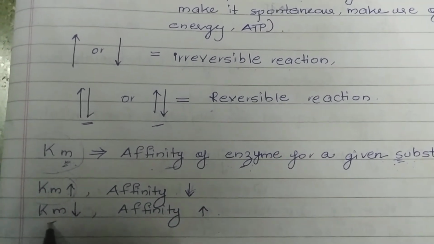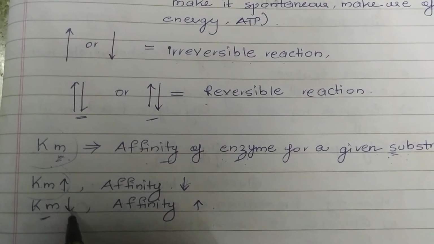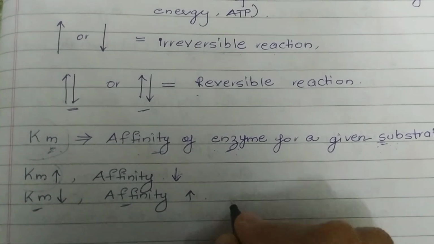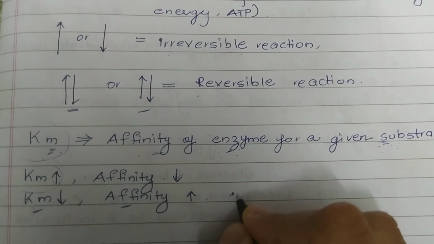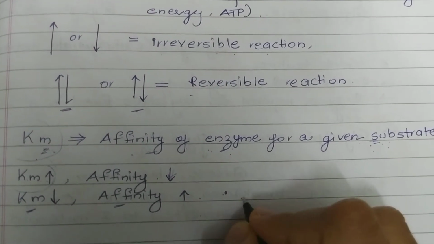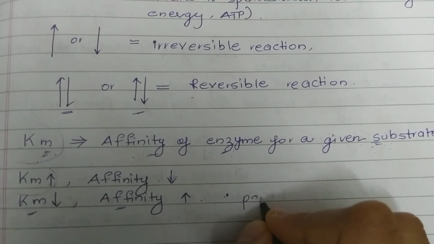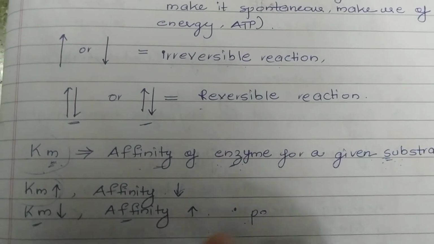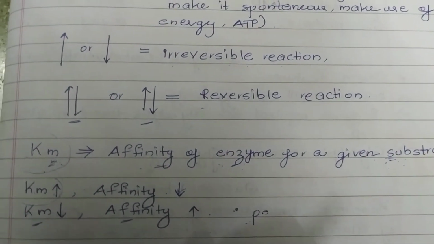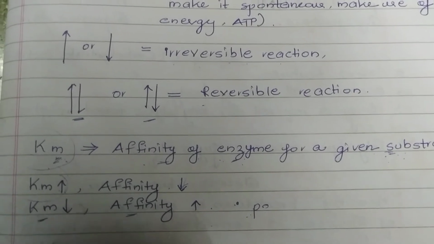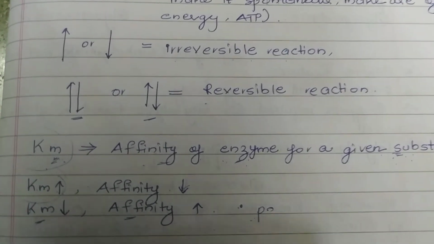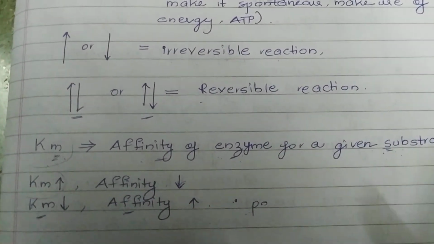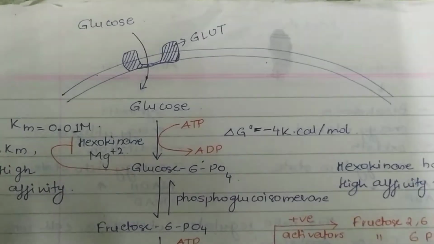Whereas when the Km value is very low, that means the affinity of the enzyme for a given substrate is very high. That means even if the substrate is in very low concentration, say even in picograms, the enzyme will immediately detect that substrate and the substrate will bind to the enzyme. So that is the meaning of Km value high and Km value low. Now we will start with the glycolysis process.